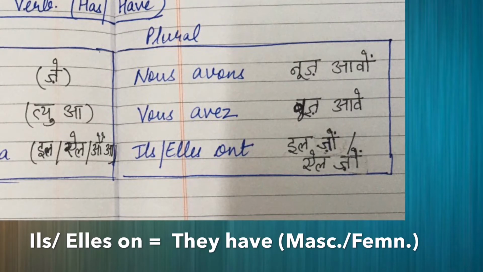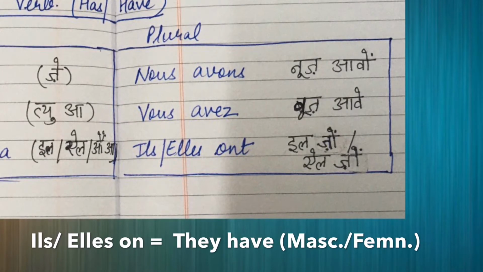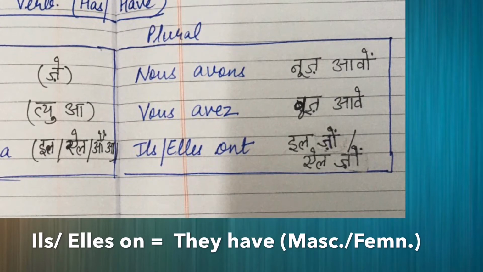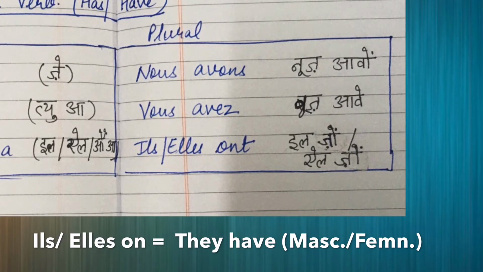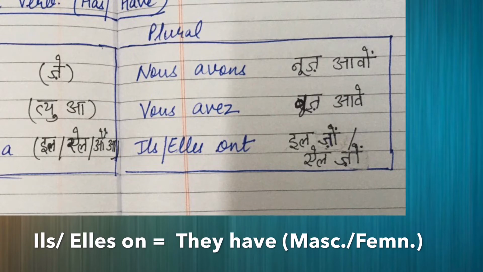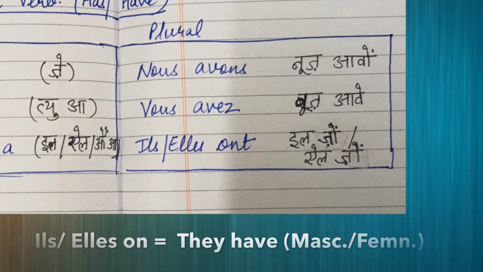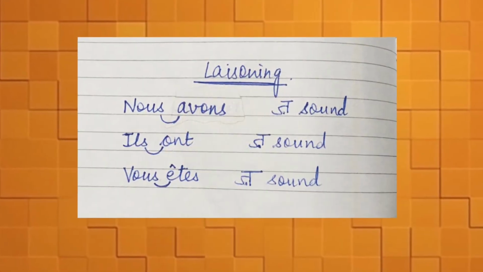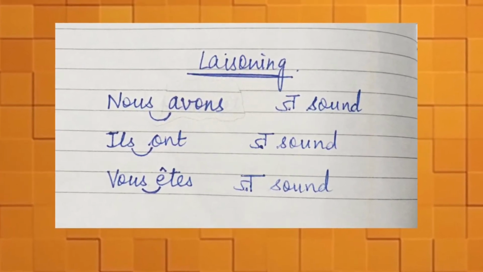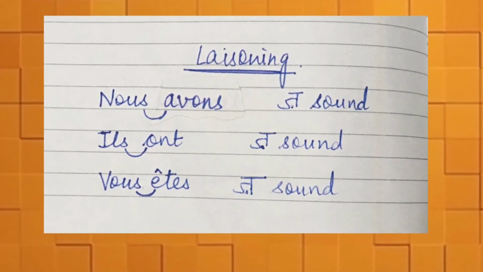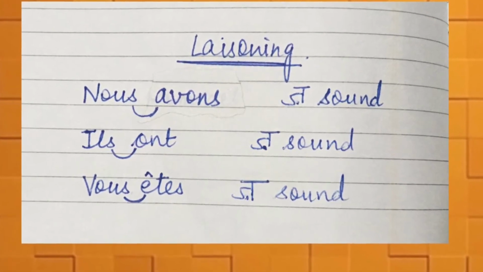Now did you notice one thing over here: I am saying nous avons, vous avez, ils ont, elles ont, not pronouncing the s separately. I am merging the sound of s with the vowel of the next word, avons, avez, ont. It is called liaison. When merged it makes the z sound, like nous avons, ils ont, vous êtes. You did it in the être verb, vous êtes. It was not pronounced with a separate s, it is vous êtes.